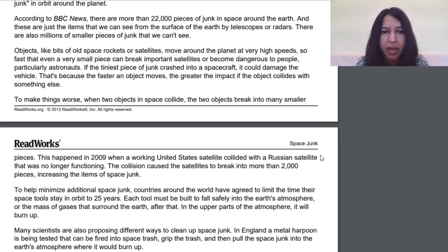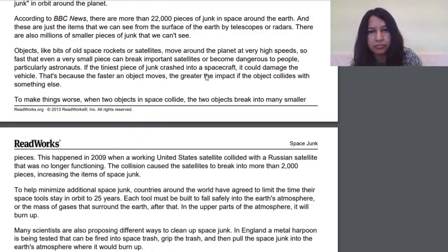Okay, so if I come to objects like here, objects move around the planet at very high speeds. This has become dangerous. So objects moving at very high speeds is dangerous.